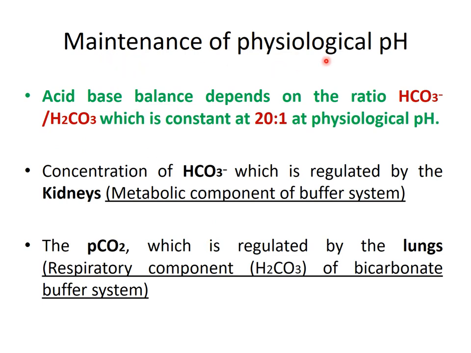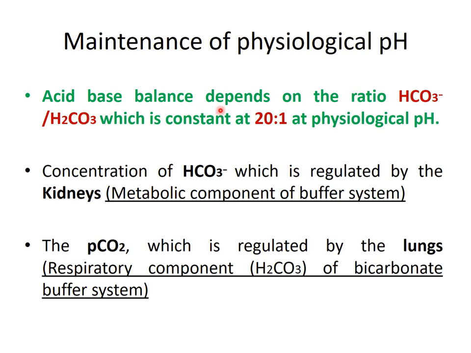How the maintenance of physiological pH occurs, we have seen in detailed mechanism of pH regulation in the last lecture. The first mechanism is blood buffers, the second defense mechanism is respiratory regulation, and the third defense mechanism is the renal mechanism.